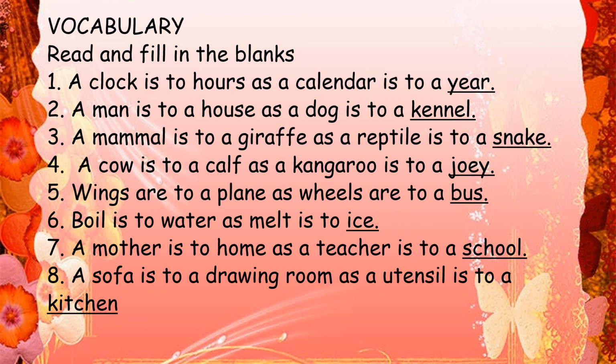Eighth one. A sofa is to a drawing room as a utensil is to a kitchen. In a drawing room you find a sofa, whereas in a kitchen you find a utensil.